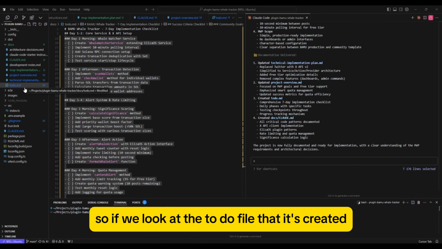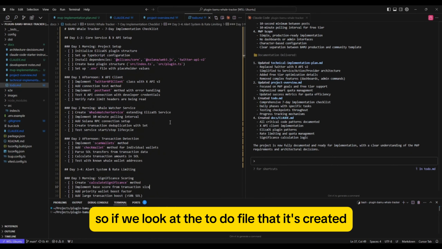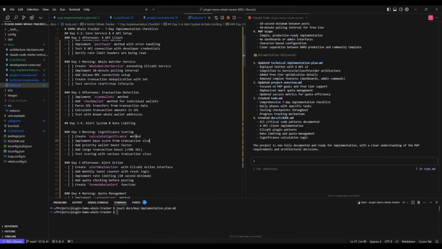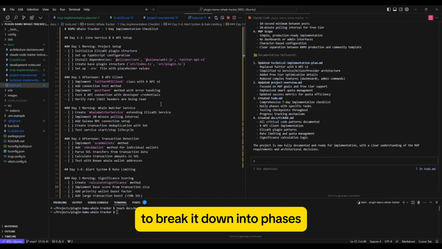So if we look at the to-do file that it's created, it looks very thorough now, and it's all focused on the MVP. So as the prompt said, it said break it down into a 7-day implementation plan. That's essentially just to get it to break it down into phases. It's done that. Day 1 project setup. It's actually done morning, afternoon as 2 separate sessions each day. I probably would change that if I was going to go into it further, but I think that's fine for now.